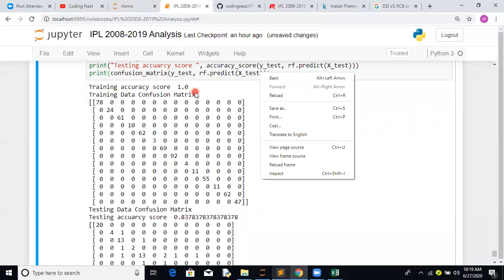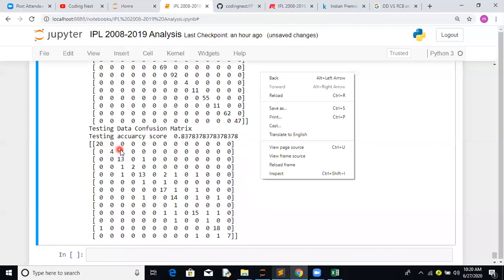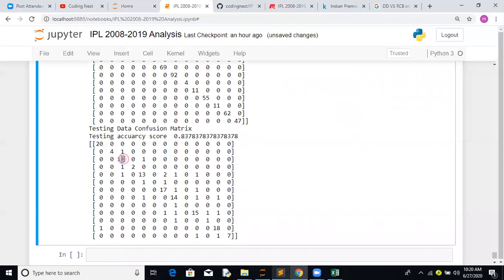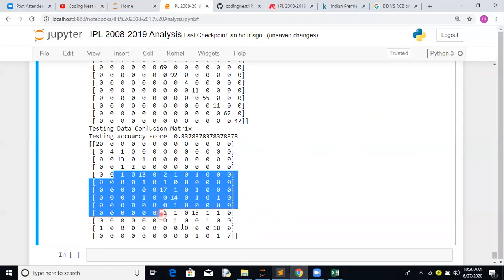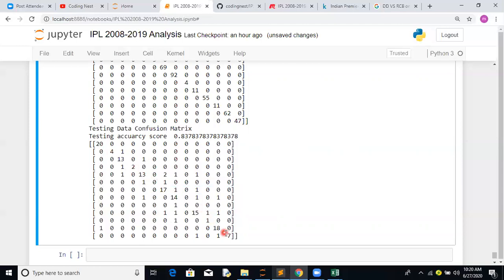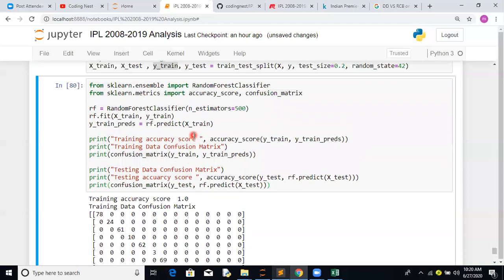So your accuracy for the training data remains constant, but your testing score gradually comes down. Let's look at the confusion matrix. What are these numbers? These are what we call false negatives or false positives. The diagonals are what it's able to predict correctly, but these are the values which it's not able to predict correctly. That's how we got the 14 by 14. Even though this is a fairly good score, we have to try better strategies in order to work out this model.